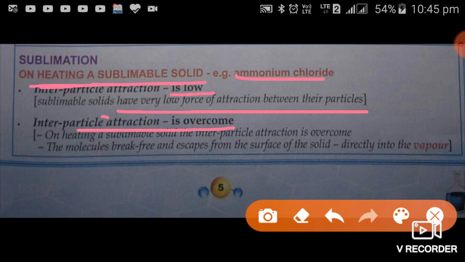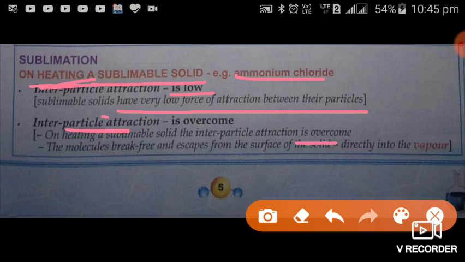substance which has the capability to convert from solid to gas directly. On providing heat, the interparticle attraction is overcome. The attraction which holds these particles easily breaks down on heating, and due to this process, on heating a sublimable solid, the interparticle attraction is overcome.